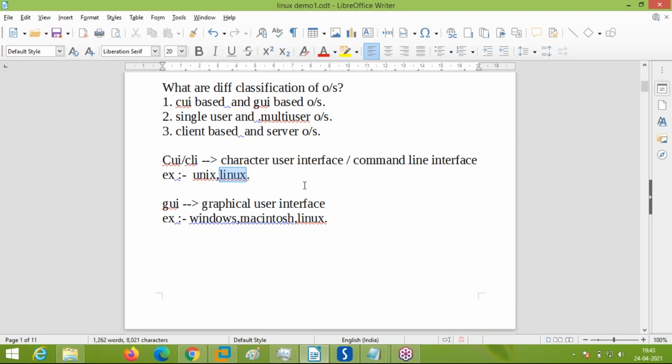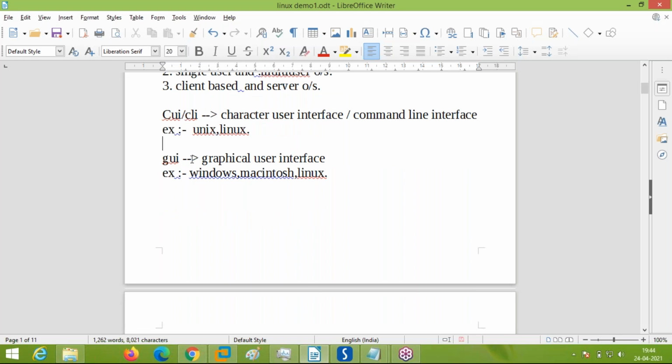But Linux as an operating system can be installed as CUI based and GUI based. GUI means graphical, as well as character user interface. Getting? Linux is an exception. Though it is a server operating system, it can be installed as a client operating system, and it is GUI based as well as CLI based. It can be configured to be operable as a CLI operating system, means command, or it can be configured to work as a GUI based operating system also. That is one of the main characteristics of a Linux operating system. That is why you are learning, right, Bhupesh?